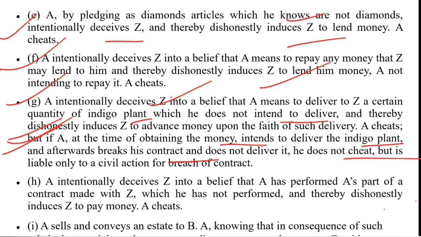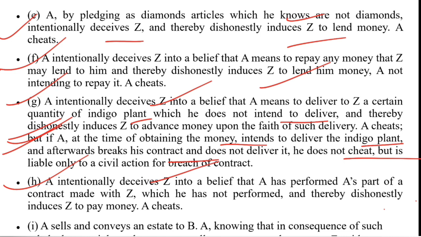So I hope this illustration makes this clear difference very clear to you, that breach of contract and cheating have two different consequences. Whenever there is a breach of contract, there may be confusion whether it can be cheating or not. So it should be seen that the elements of cheating must be present at the very inception of the agreement or transaction. So now come to illustration H.